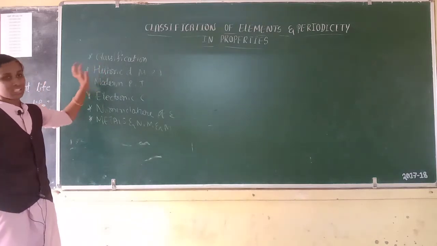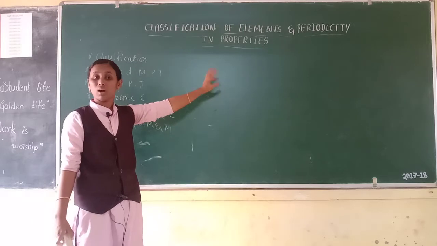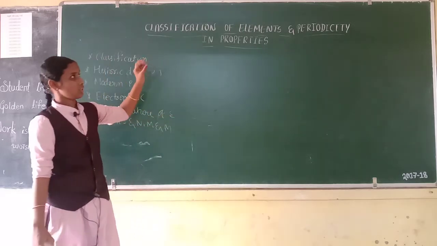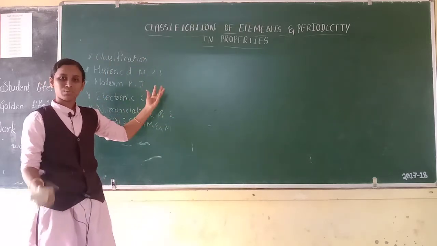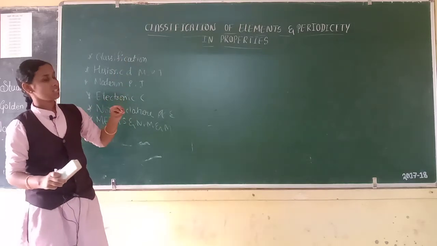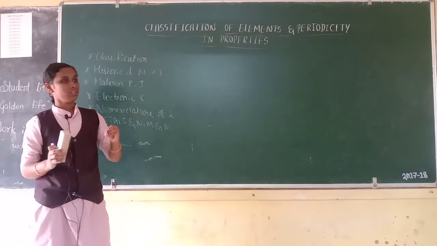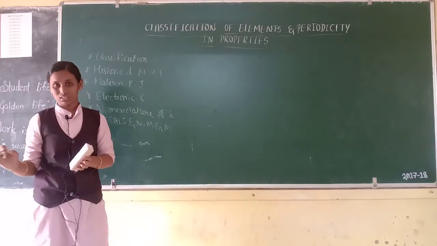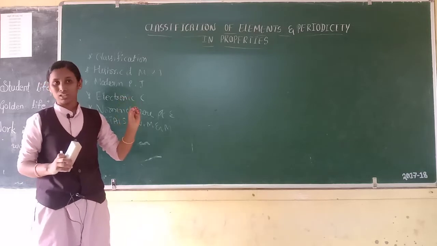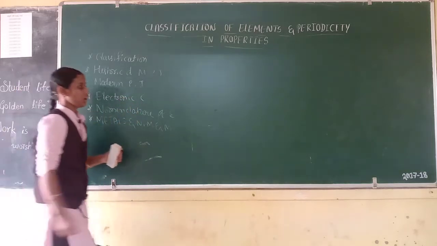First, classification. What is classification? First, elements. What are elements? Elements are the basic units of all types of matter. Then classification. What is classification of elements? Grouping or arrangement of elements with their similar characteristics. That is called classification. But why do we need classification of elements?